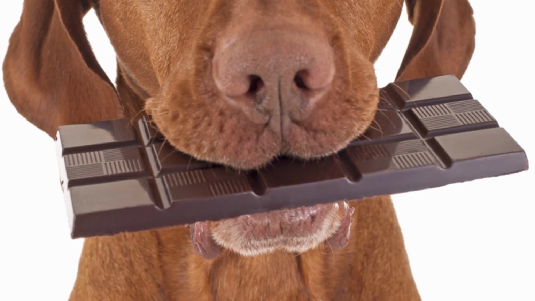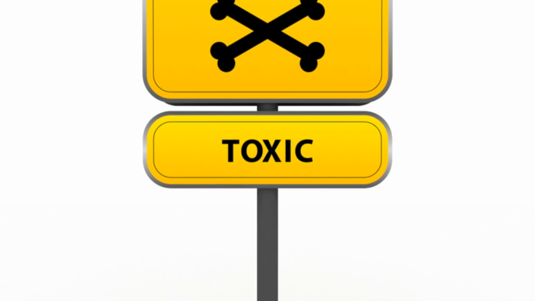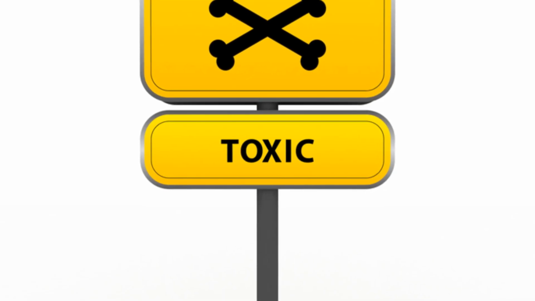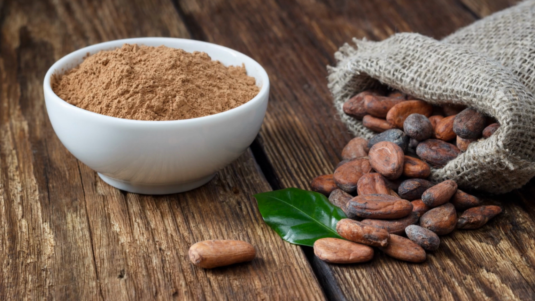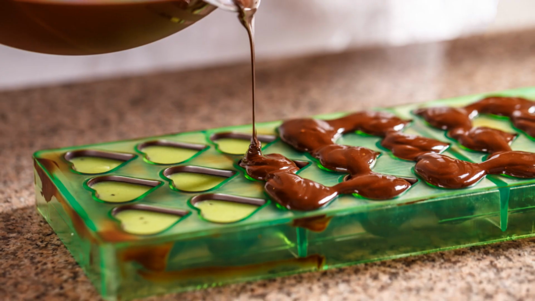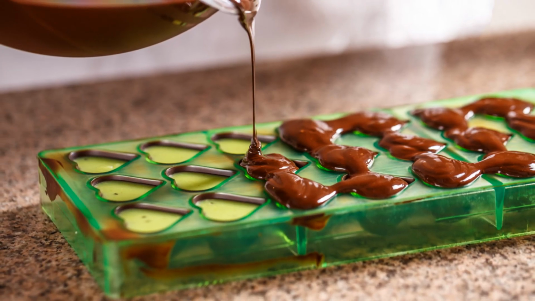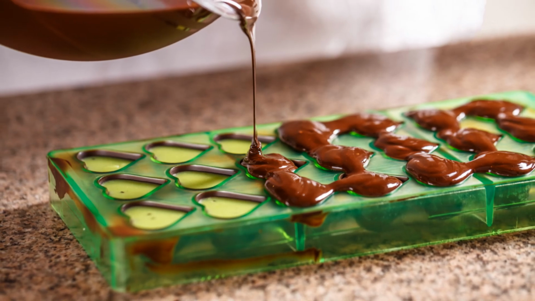While humans can digest theobromine, dogs and cats cannot. This makes eating even small amounts potentially toxic. What is the difference between a chocolatier and a chocolate maker? A chocolate maker is someone who creates chocolate from raw cacao beans, while a chocolatier takes that pre-made chocolate and uses it to make chocolate creations like truffles, bonbons, and other molded shapes.